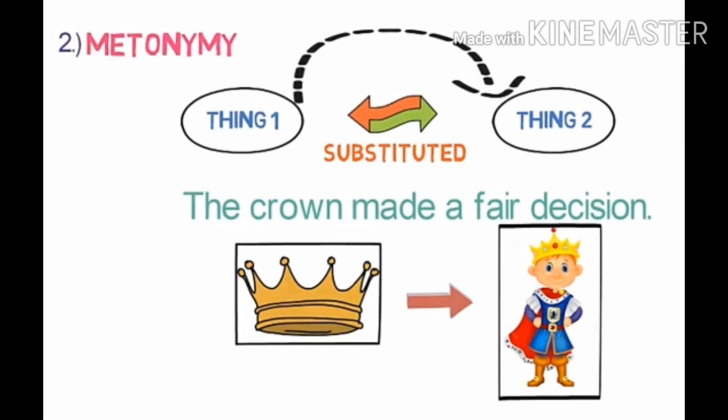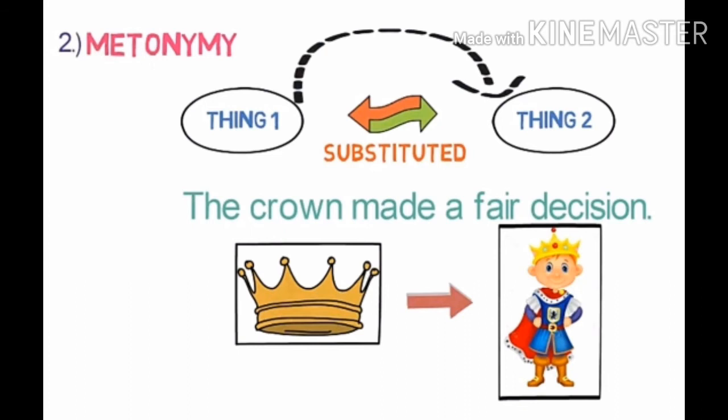Metonymy is a figure of speech in which one thing is substituted to the second thing, which is closely associated with it. Or in other words, one object is replaced by other object which is closely related to it or linked with it.